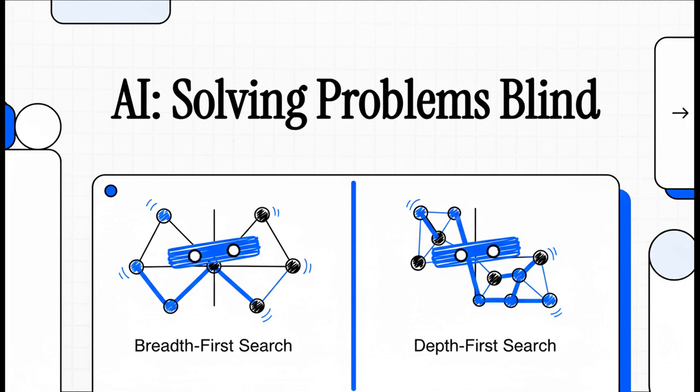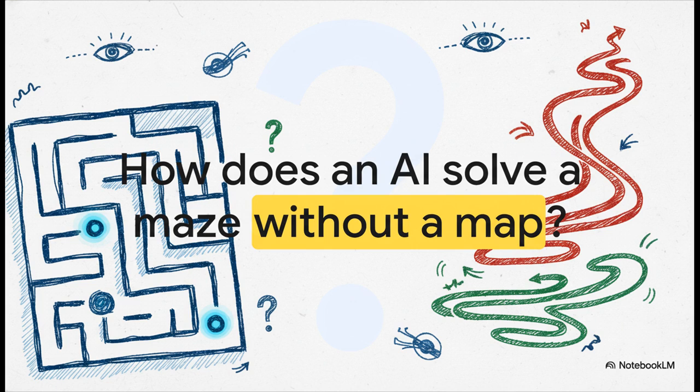Let's find out. Okay, picture this. You've got an AI, and we just drop it at the entrance of this massive, sprawling maze. It knows it needs to find the exit, right? But it has no map, no compass, absolutely no clue which paths are just dead ends and which ones might get it closer to the goal. So, what does it do? How does it even begin to figure this out? This is the exact puzzle we're going to solve today, looking at the same strategies AIs use in these situations.